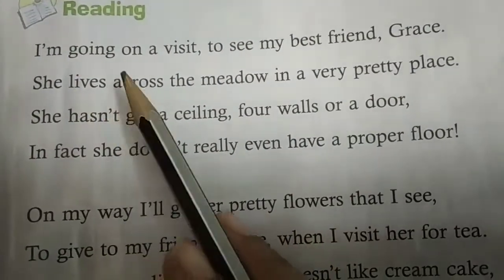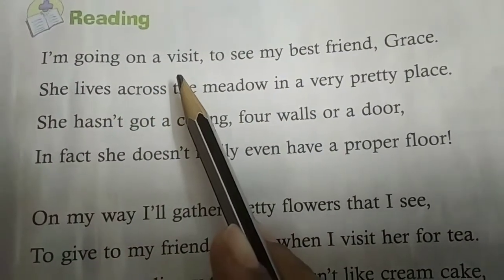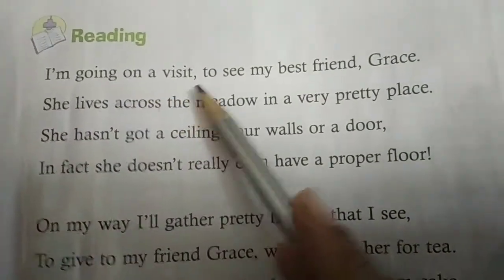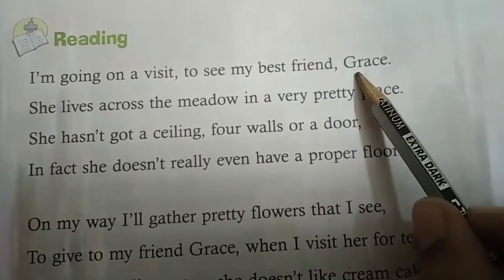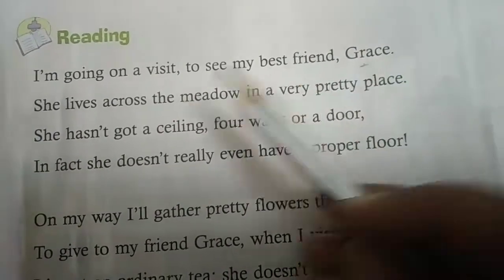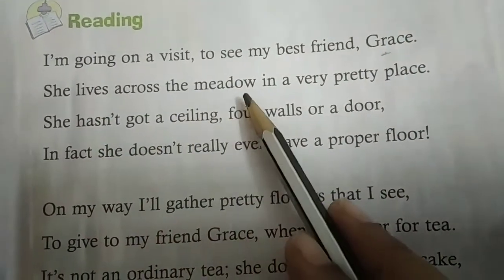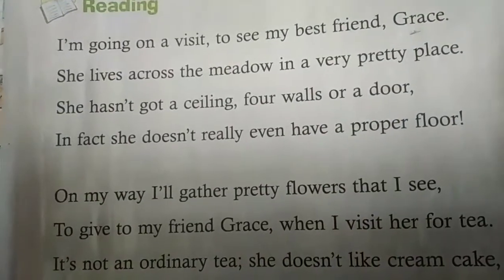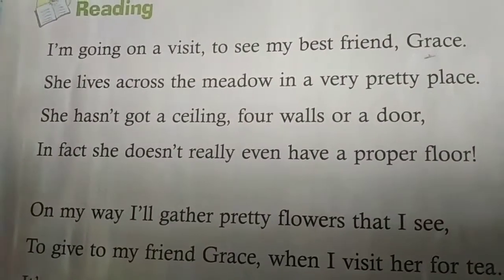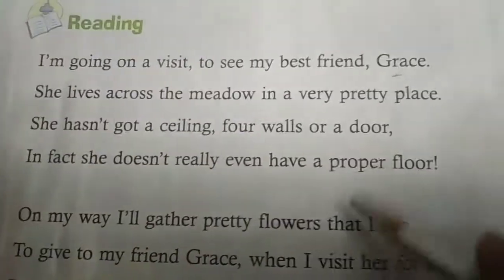Reading. I am going on a visit. So here from the picture, you can see that a girl is going to visit. Okay, I am going on a visit to see my best friend. Okay, Grace. What is the name of her best friend? Grace. She lives across the meadow in a very pretty place. So she lives where? She lives across the meadow. Meadow means what? A field filled with grass and flowers.